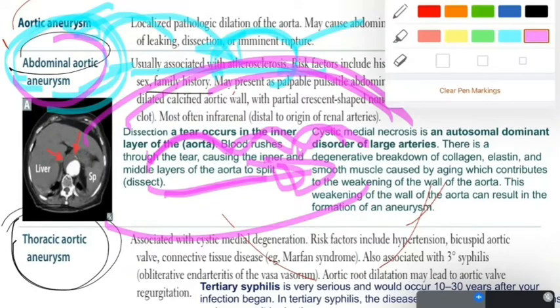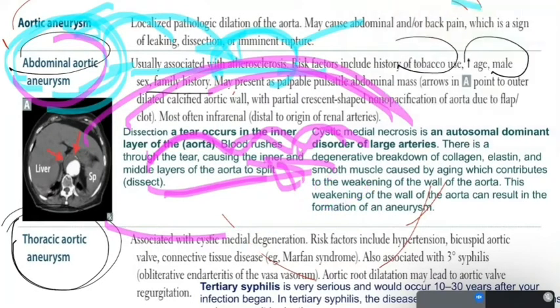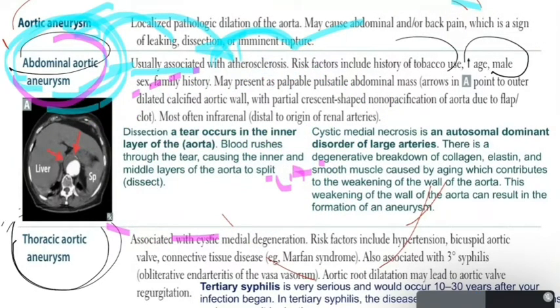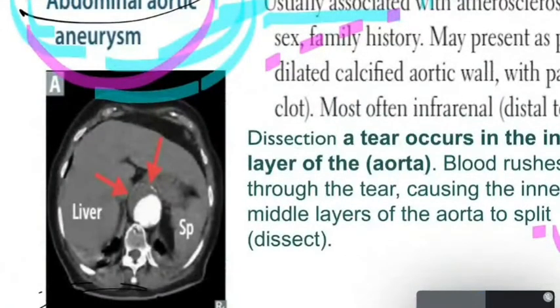It will appear as a mass on the abdomen. Now, in this picture, as you can see, this is the aorta, and here you have a dilatation.